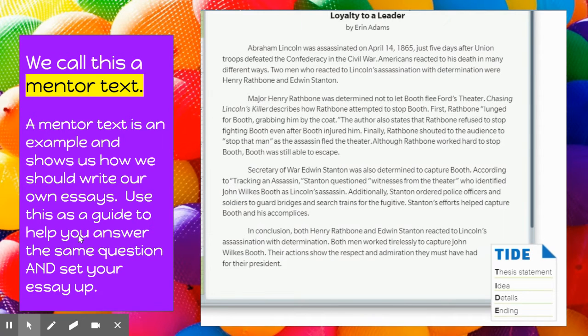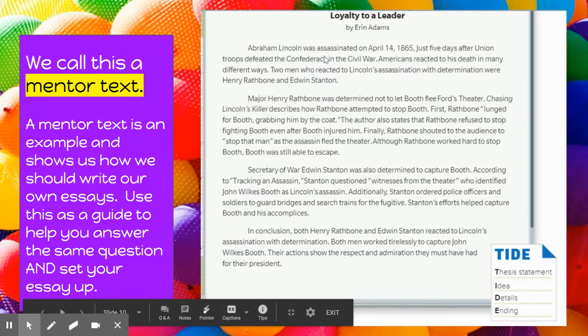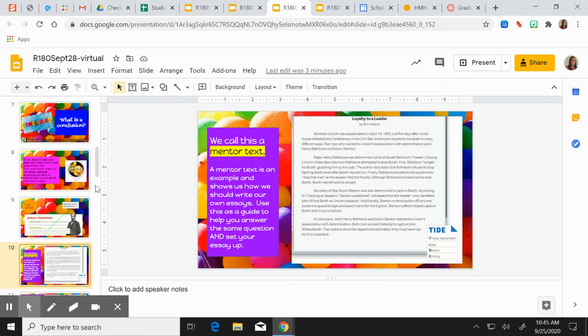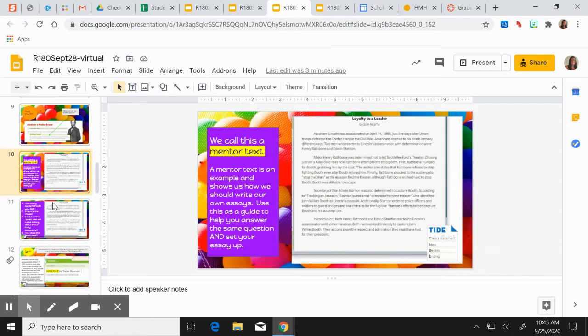Also on that page here, we call this a mentor text, and we call it a mentor text because it gives us advice. It teaches us how to write in a certain way. So I've explained that here. Take a second just to read through this essay. How many paragraphs are there? What's in the paragraphs? We want you to use this as, again, an example. I want you to be able to write this way. In the end, you are going to have 4 paragraphs, and you're going to write this way. Let me skip through some of this so you don't see the answers here.